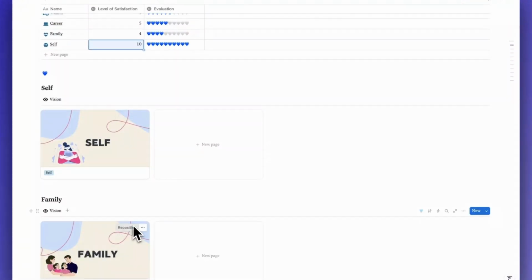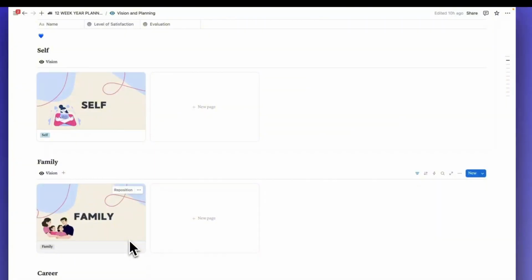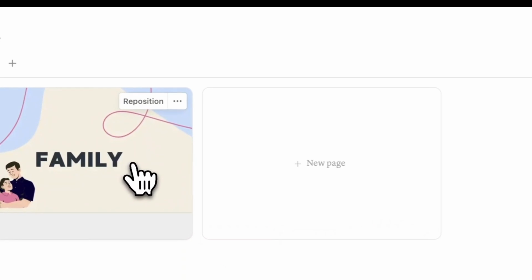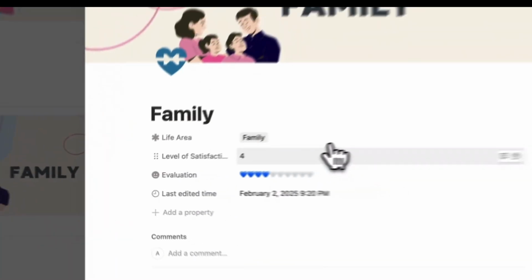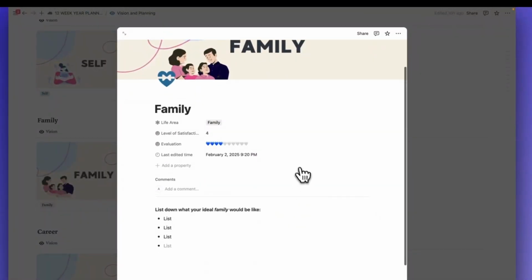And here you can set a vision for your life. So how do you want your family life to look, and so on. You can do it for every part.